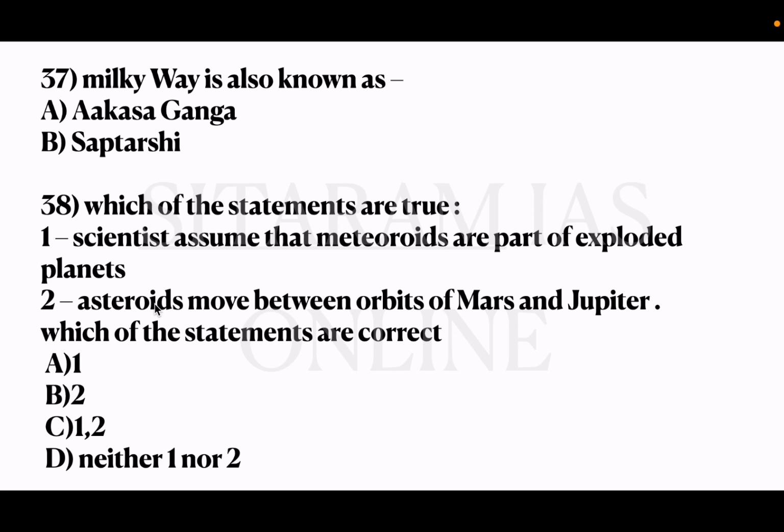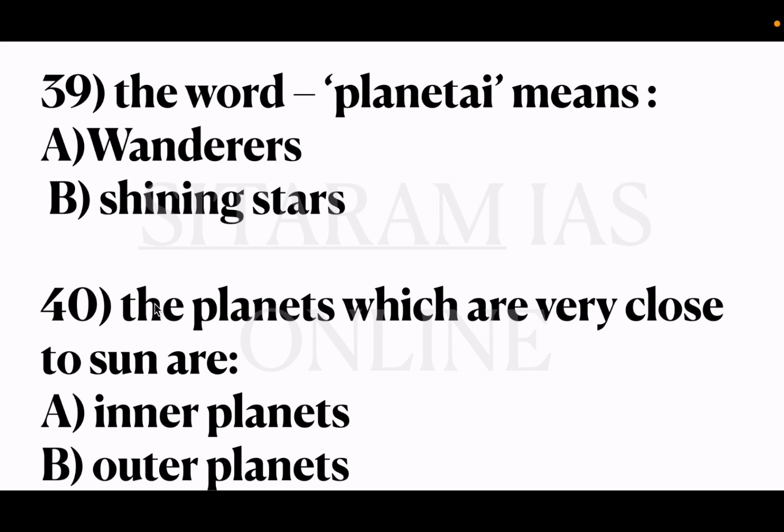And what are comets? Comets are very big rock particles which take thousands of years to revolve around the sun. Okay. Comets take thousands of years to revolve around the sun. So that is the difference between asteroid, meteoroid and comets. Okay, now coming to the 39th question, the word planetae means option A wanderers, B shining stars. The correct answer is option A wanderers.